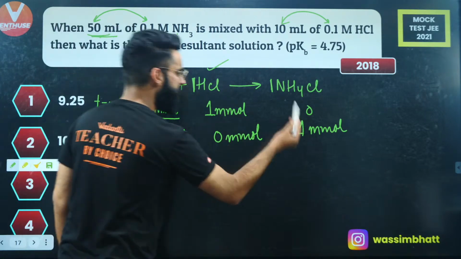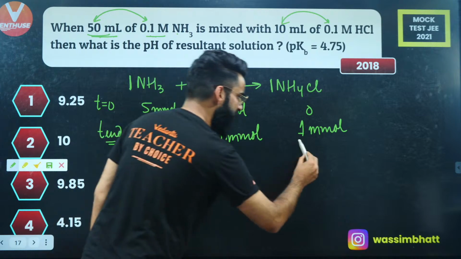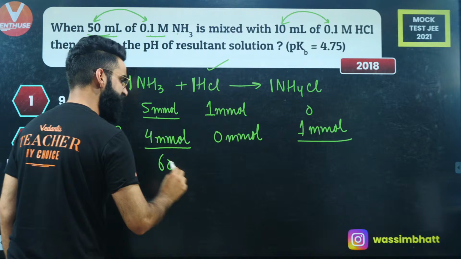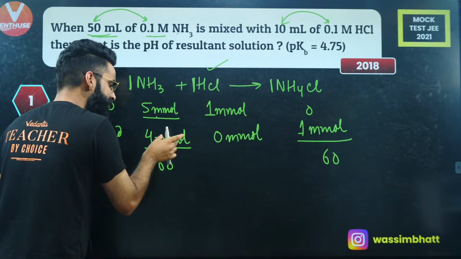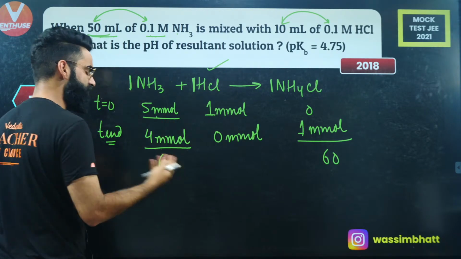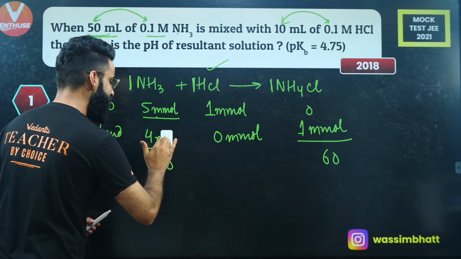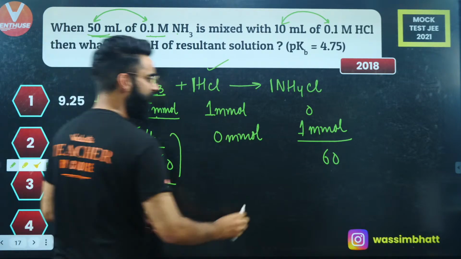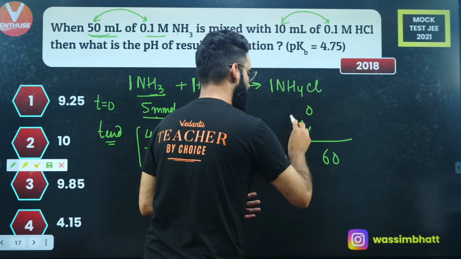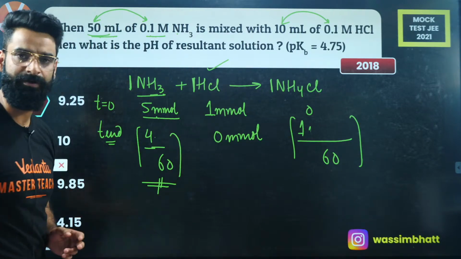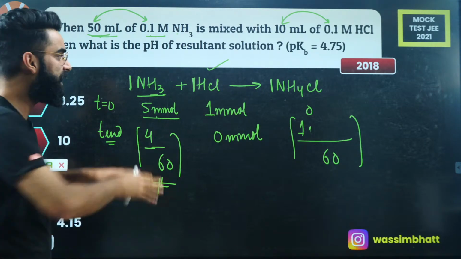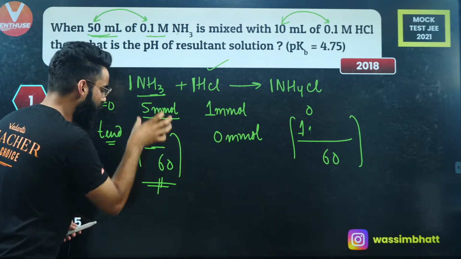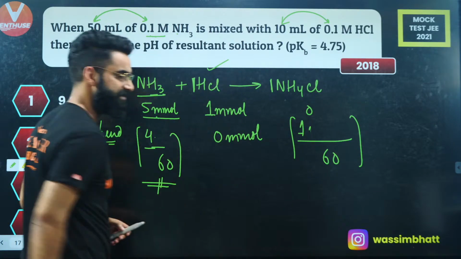Now, people, since you got the millimoles, I divide these millimoles by the total volume of the system, which is 50 plus 10, that is 60. When we divide the millimoles by the total volume in milliliters, we get concentration. So this 4 by 60 is the concentration of NH3 at the end of the reaction. Similarly, 1 by 60 is the concentration of NH4Cl at the end of the reaction. So finally, when the reaction stops, you'll find NH3 concentration as this much and NH4Cl concentration as this much.